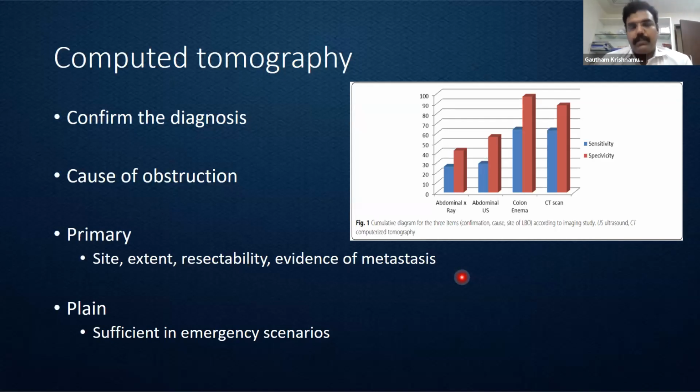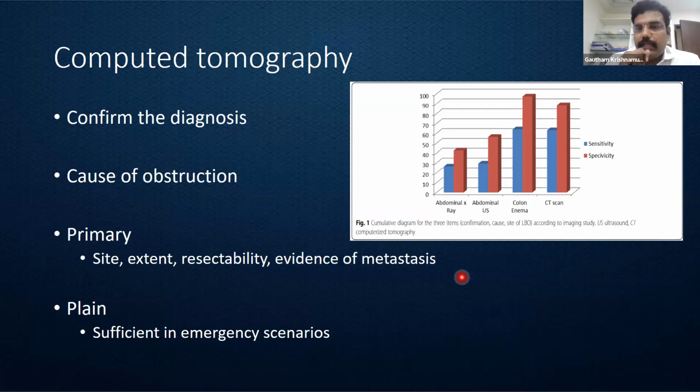However, given the advantages we do have with X-ray, CT is something which will give us far more information in proceeding with the management of these individuals. One, it confirms the diagnosis of obstruction. It can also indicate the probable cause. It may not be able to tell us 100%, but it can go up to even 95 to 98% in trying to identify the cause of obstruction.